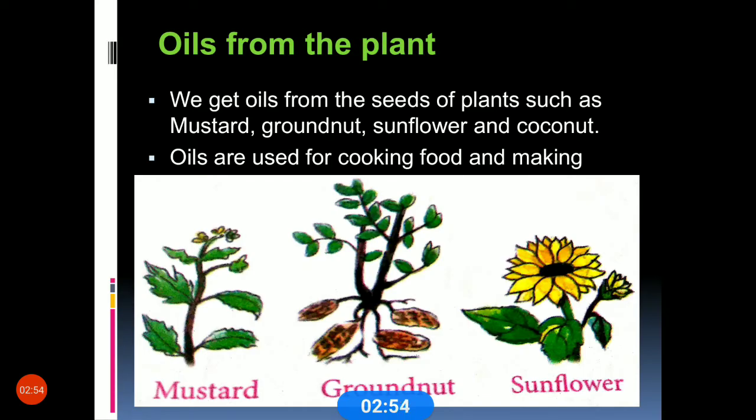Then oils from the plant. We get oils from the seeds of a plant. How do we get the oil? We get oil from the seeds of plants such as mustard, groundnut, sunflower, and coconut. We all use groundnut, sunflower, and coconut oil for cooking. Oils are used for cooking as well as for making some soaps.